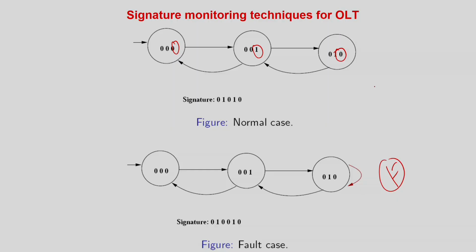In this course, in this slide, I have tried to give you an idea of what a signature is and what signature invariance is, and how to maintain signature invariance is a long story which I am not going into. But of course you should appreciate that without ensuring such signature invariant properties, not all faults will be detectable. There can be aliasing. But why do you take a signature? To reduce the size of the monitor circuit. In this case I have shown you a signature of alternating zeros and ones, and for any error you will get double zeros. This is only assuming that there is only one fault of this nature in the circuit.